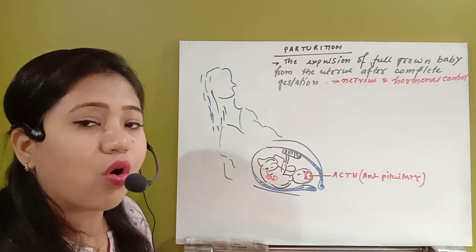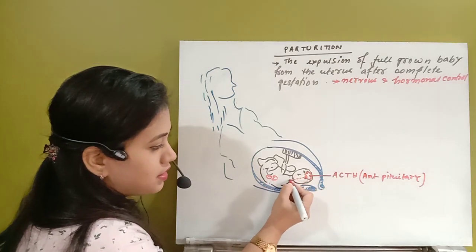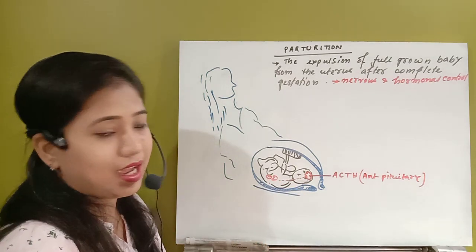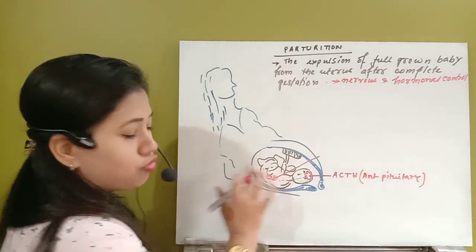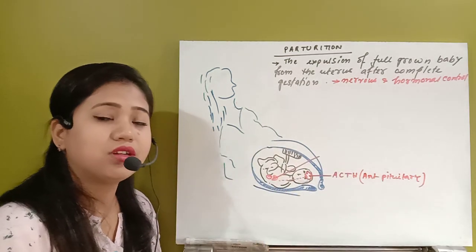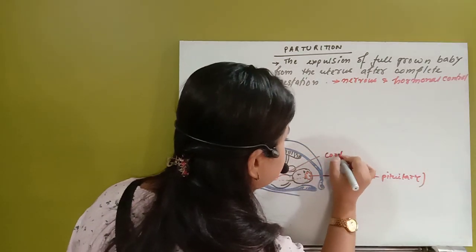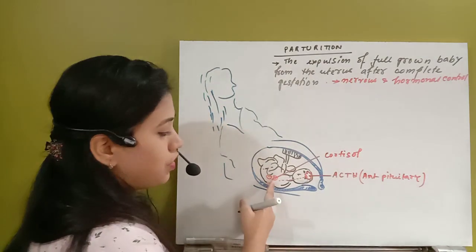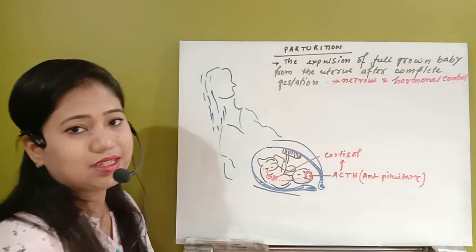So that adrenal cortex will get stimulated by the release of ACTH, and the adrenal cortex will release a hormone, that is cortisol hormone. So this cortisol hormone will be released by the fetal adrenal cortex under the influence of ACTH.